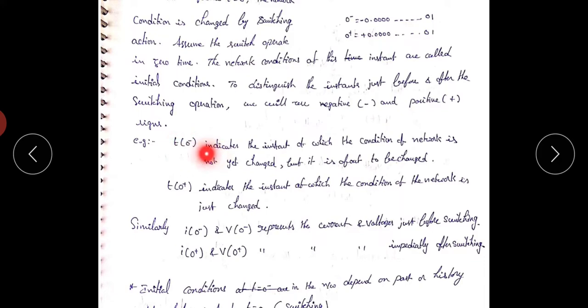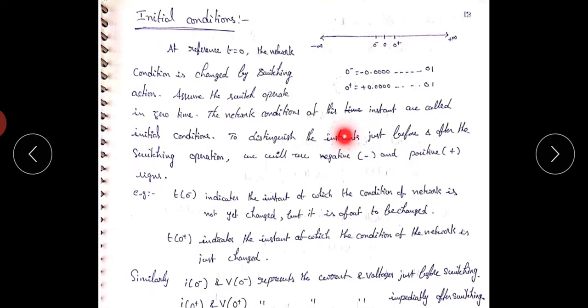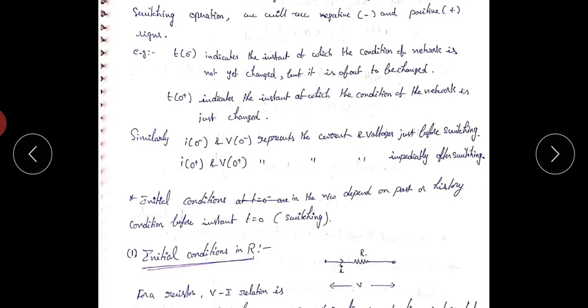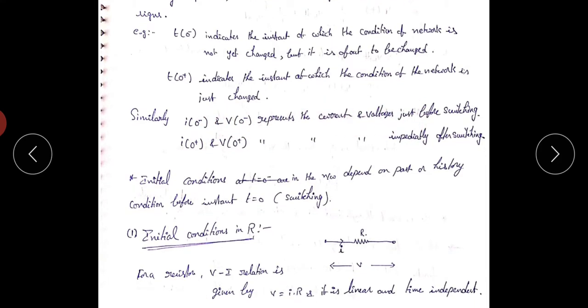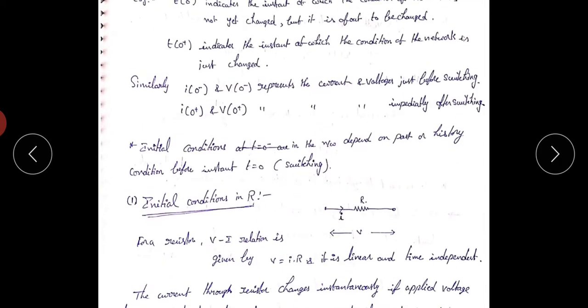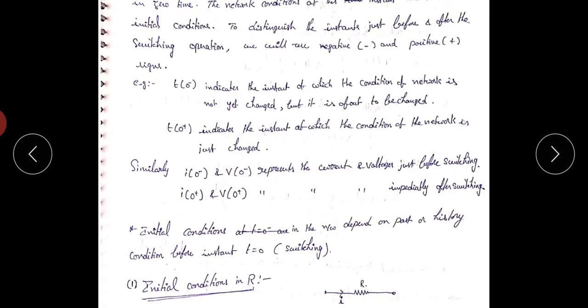So t of 0 minus is just before the switching operation, t of 0 plus is just after the switching operation. Similarly, currents and voltages, I of 0 minus and V of 0 minus, are just before the switching operation. I of 0 plus and V of 0 plus are the currents and voltages just after the switching operation. By using these initial conditions, we can find the constant values present in the solution.